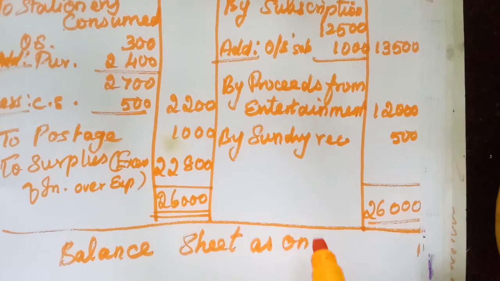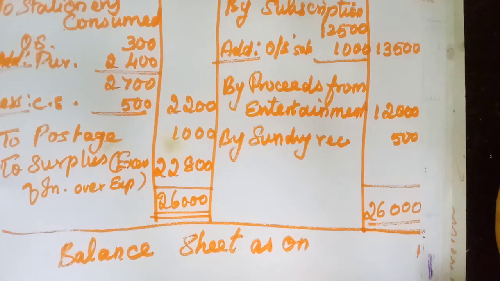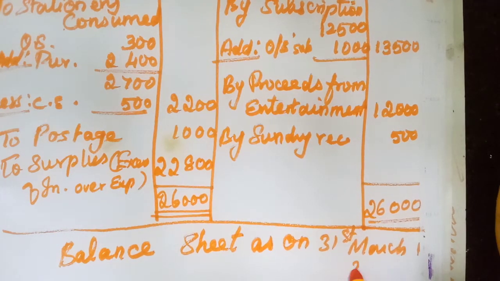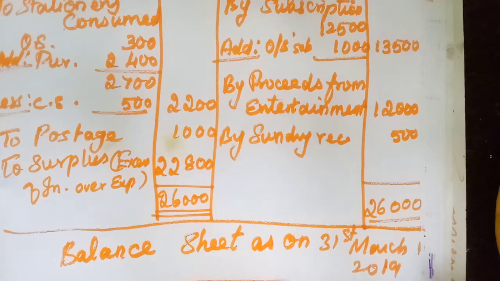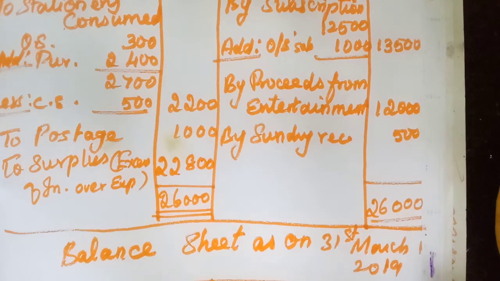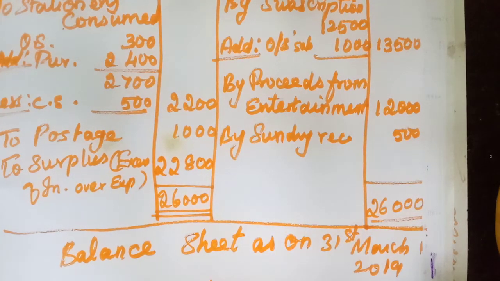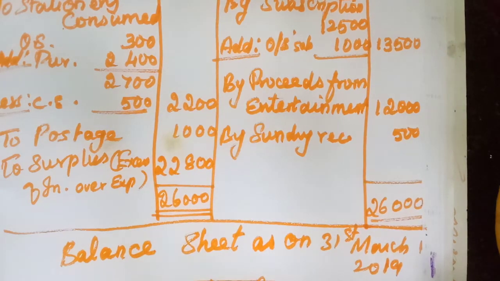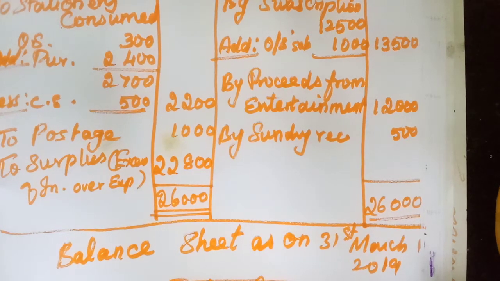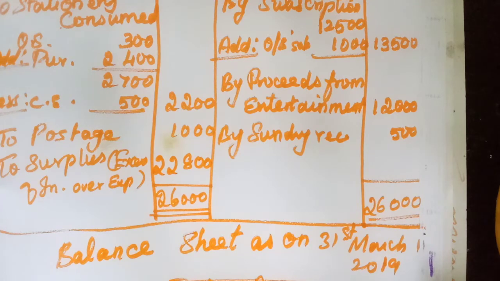Balance sheet as on 31st March 2019. Okay, assets rupees, liabilities rupees. Now again you have to come from the receipts and payments account. Okay, in the receipts and payments account, first one, payments will be in the asset side. Okay, first, furniture given. Okay, any adjustment?